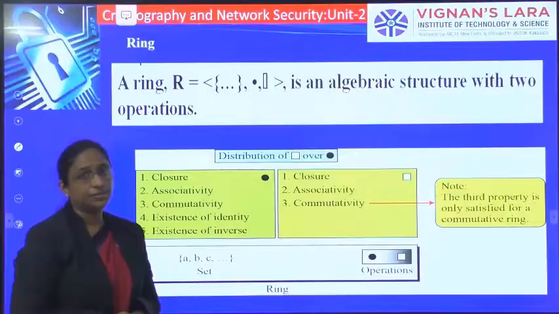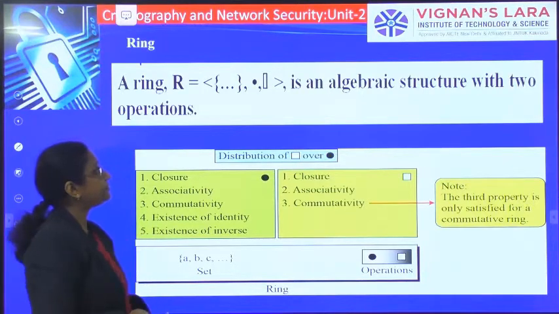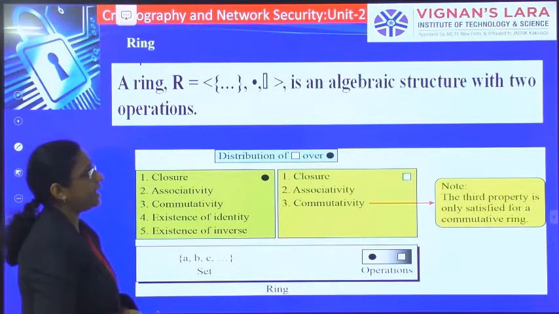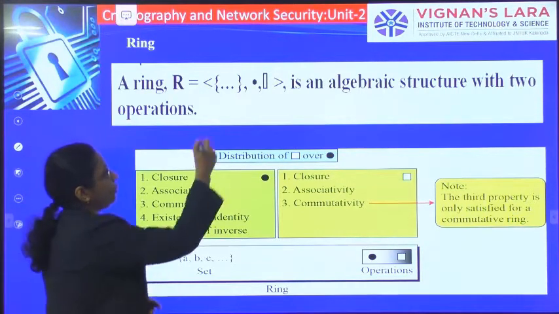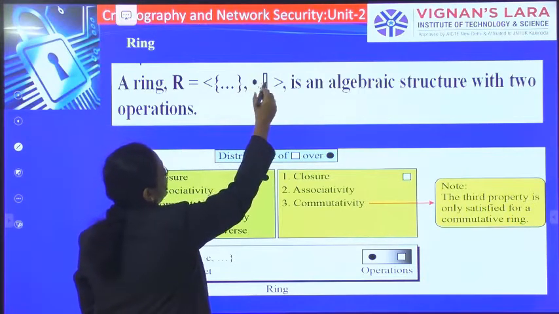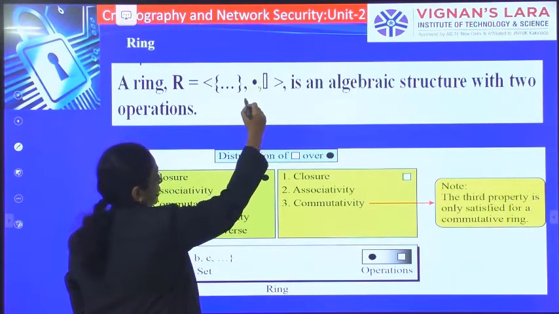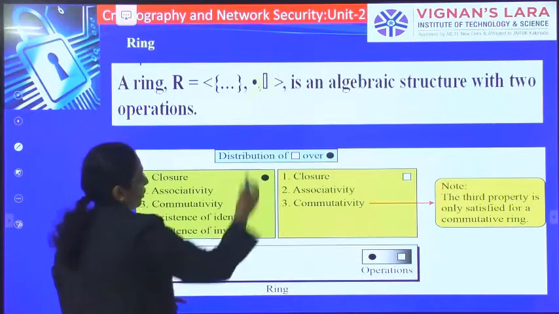So, coming to the ring. A ring is an algebraic structure with 2 operations. In a ring we will be having 2 operations: one operation, and this is your second operation.